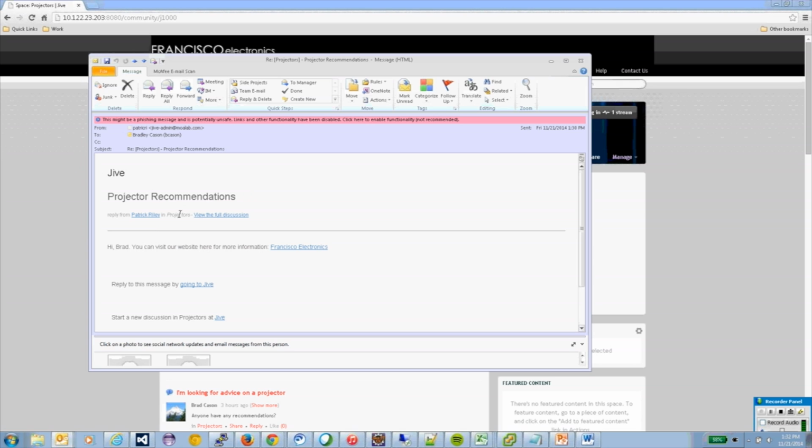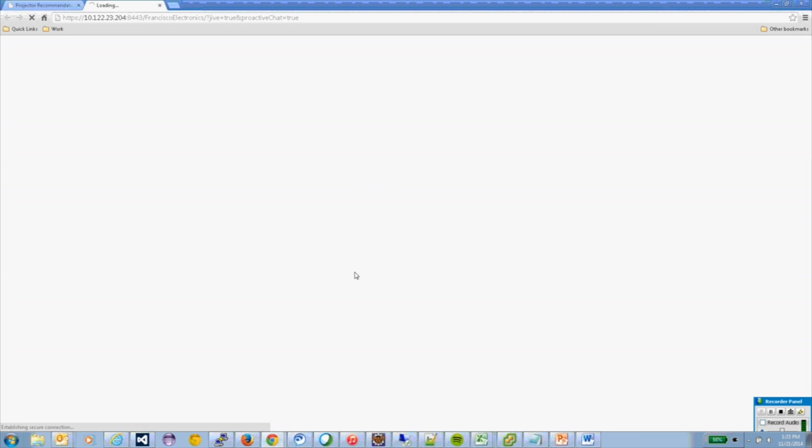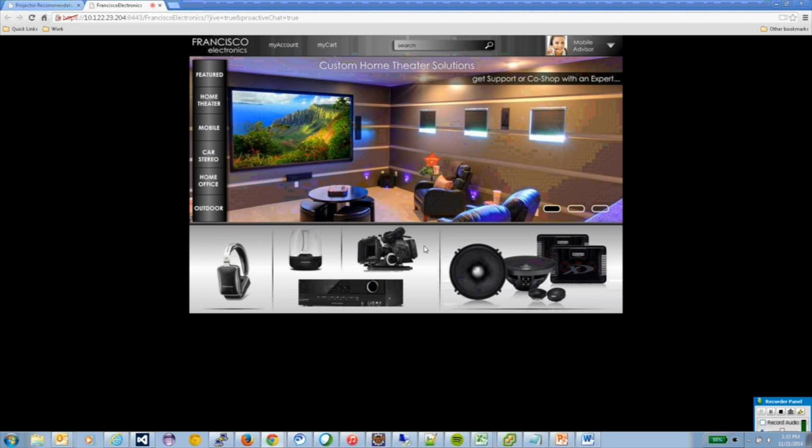So I see here, I've got it pulled up, and here's my original post, and I see that Patrick says, "Hey, Brad, you can visit our website for more information here," and he's included a link. So I'm going to click through this link and look for more information on projectors.